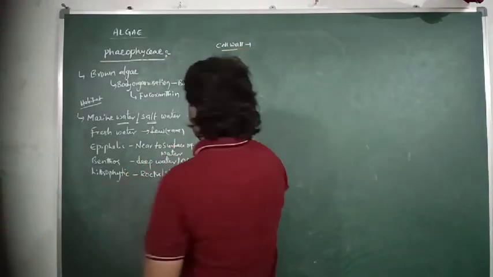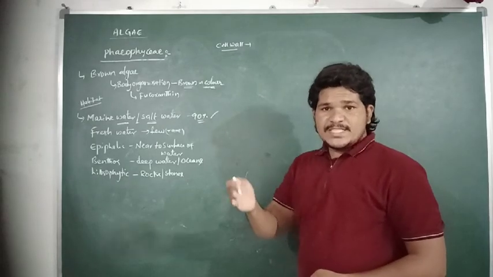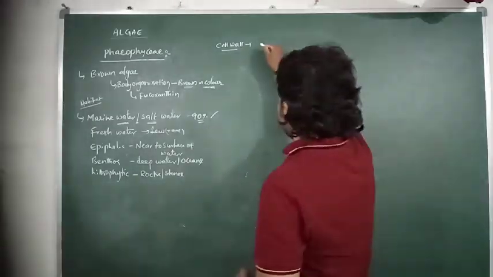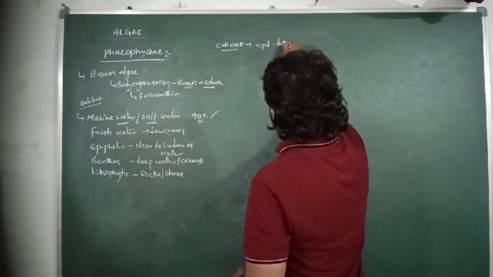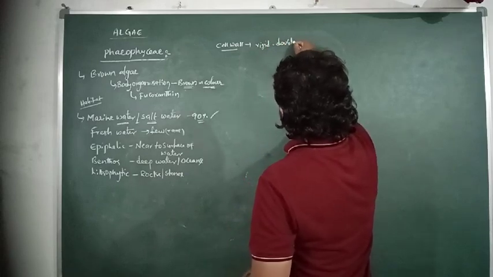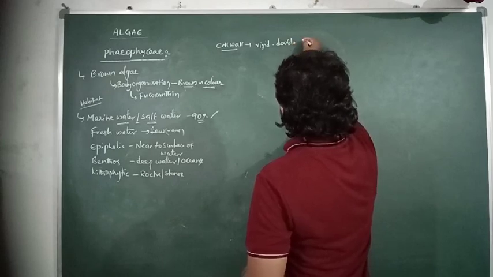And then coming to cell wall. The cell wall present in the Phaeophyceae or brown algae is a rigid structure and consists of two layers, a double layered cell wall.